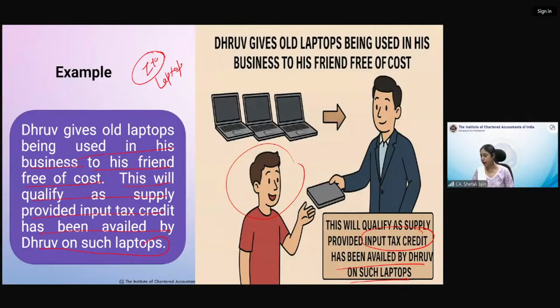Whoever avails does not matter, ITC availed, and Anil, it will always be availed by the receiver. That I was telling you. Who pays the tax, whether under RCM or FCM, that is not relevant. That is immaterial. Agricultural transactions, we have exemption afterwards, but they are under the purview of supply, and they will be exempted afterwards. That is a different point. We are not into exemption today, we are only into supply or not.